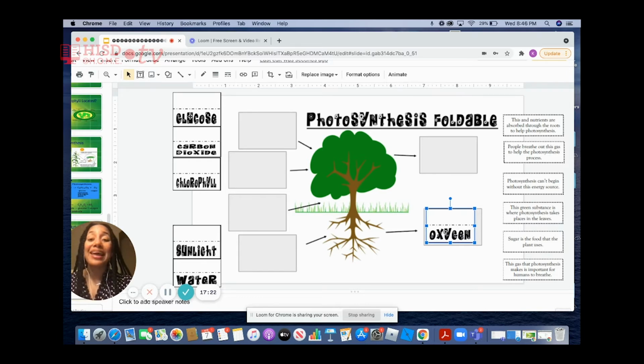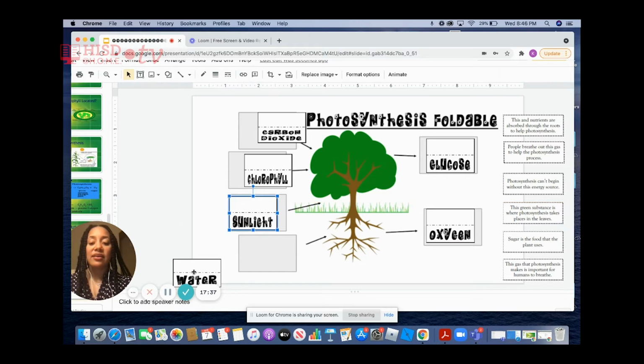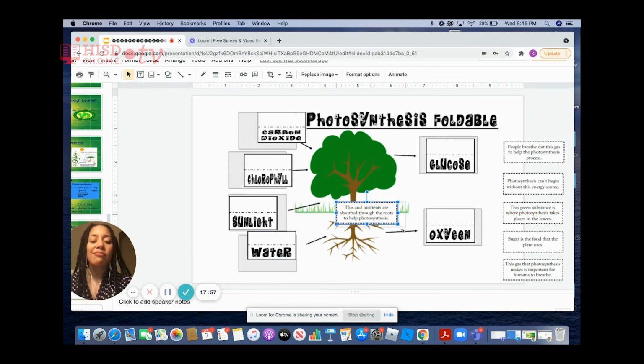Right, for the plant needs energy. So another product of photosynthesis is glucose. So that would mean that we are going to take carbon dioxide, chlorophyll, sunlight, and water. And we need these 4 in order to produce glucose and oxygen. So now that we have what we need, our reactants, and our products, what we produce, let's see if we can describe each. So I will read a statement and I want you to tell me, where does this statement go?